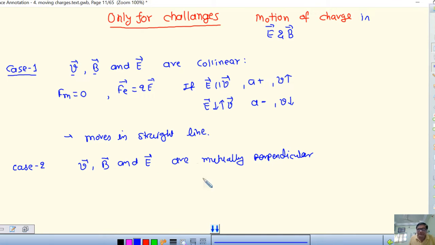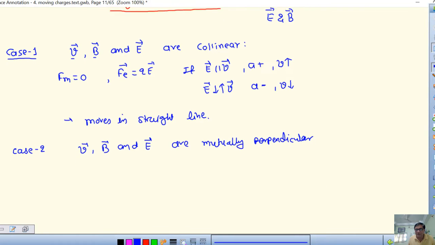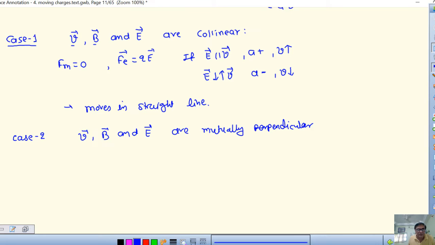In this there can be two possibilities. B and E such that Fm is equal to minus Fe.